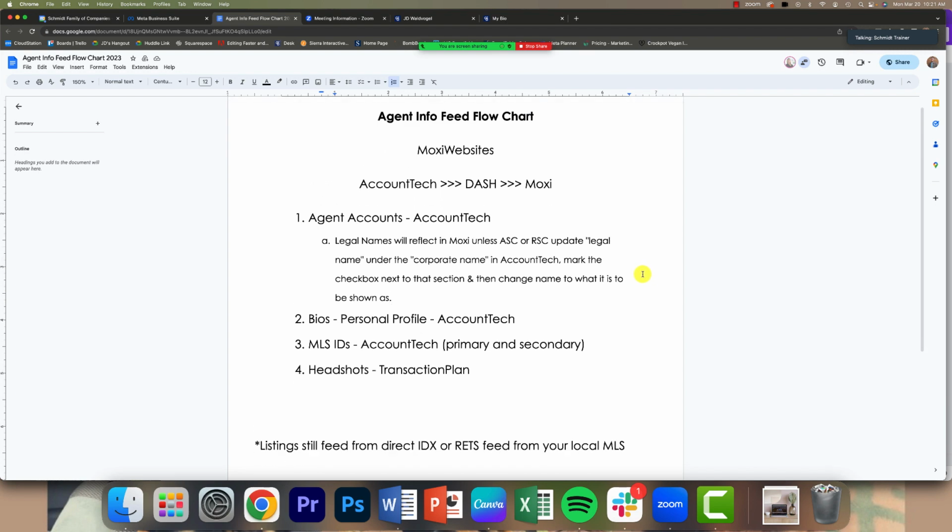So this is, as you can see, 5-6 minutes, a relatively quick Moxi Monday, but as this transition happens, we want to make sure that you guys know where information is coming from, where it's flowing from, and where things need to be updated if you want to do that. So any questions on the information flow and the channels and stuff like that?